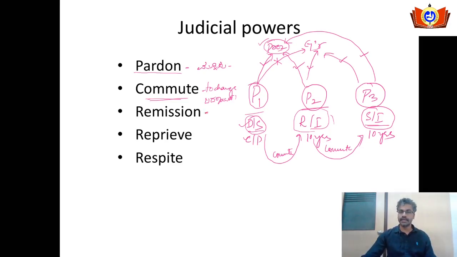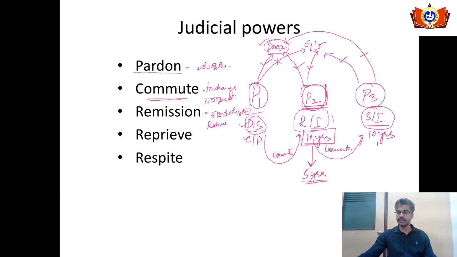When it comes to remission, in Kannada it is kadimegolisu or kaditagolisu. In simple English, it is to reduce the punishment. If P1, P2 and P3 approach the president or the governor, take the case of P2. They feel the 10 years of rigorous imprisonment is much harsher. They will not change the character of the punishment, but they will change the duration of the punishment. 10 years might be reduced to 6 years, 7 years or 5 years.